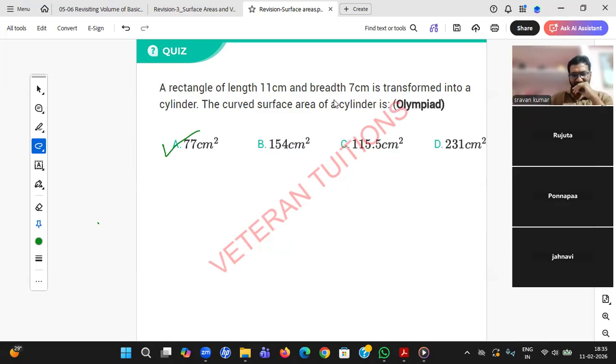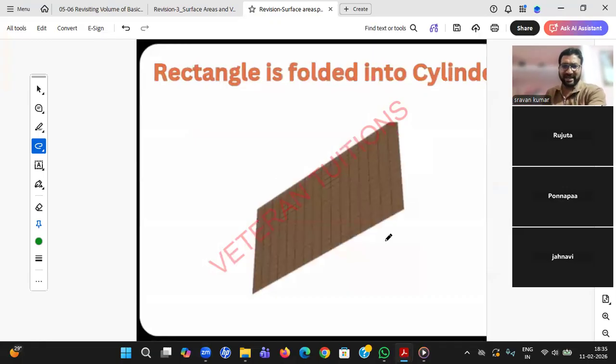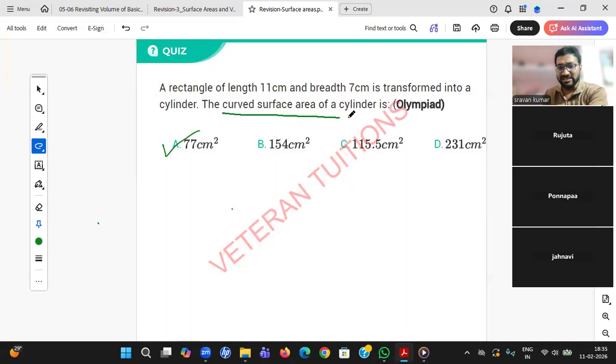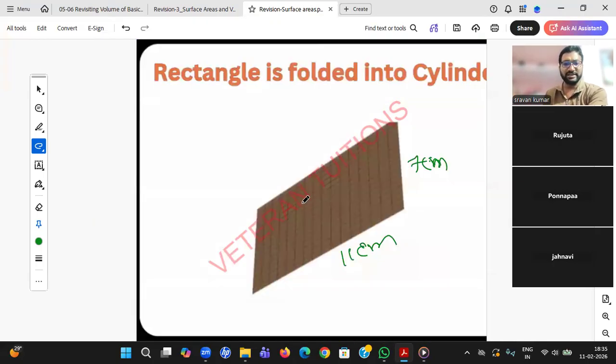Could you explain hollow cylinder? Yeah, I'm coming to that point. Okay, students, he is asking how a rectangle is transformed to a cylinder. You see, this is a rectangle of length 11 centimeters and breadth 7 centimeters. How can it be transformed to a cylinder? We need to fold it. If you fold it, you will get the cylinder. But if you fold it, will there be any top and bottom? Obviously, there will be no top and bottom. That's the reason you need to find curved surface area, and here they asked the curved surface area. Only one formula, 2 pi r h. So please use that formula, you'll get the answer.